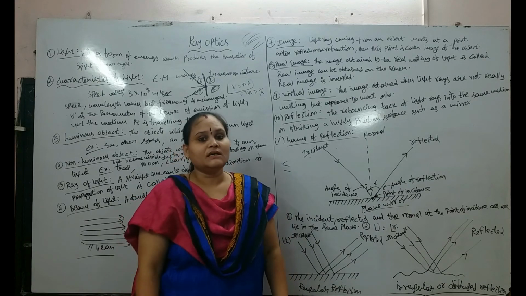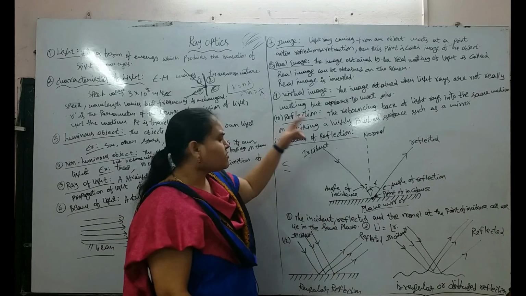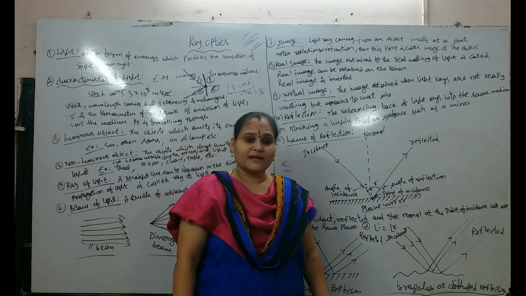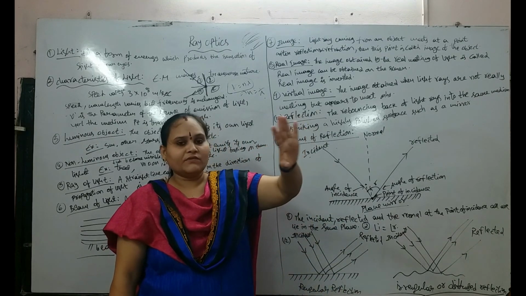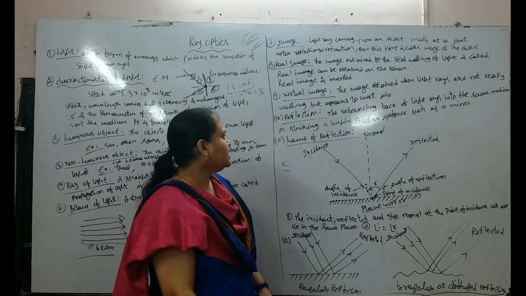A virtual image means it is not formed by the real meeting of light, but it appears to be formed like that. It appears as if real light is forming it. That is the virtual image.